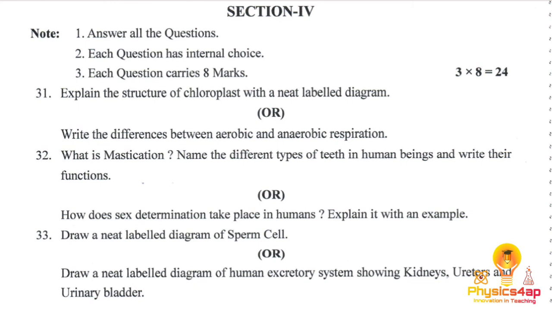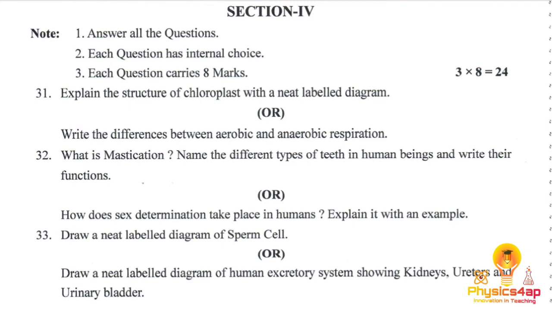The sex determination takes place with the help of XY and XX chromosomes. We humans have 23 pairs of chromosomes, and in that, one pair determines the sex. The father has XY chromosomes and the mother has XX chromosomes. The father and mother each give one chromosome, like X from the father and X from the mother, which combine to form XX, to determine a girl.